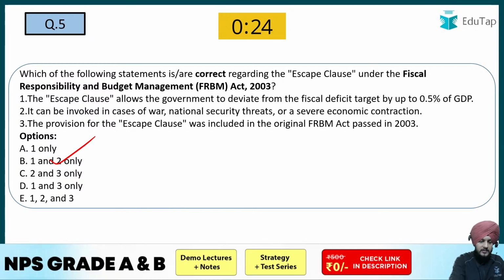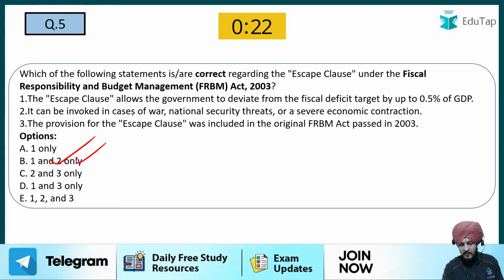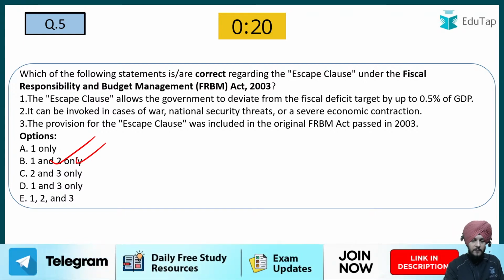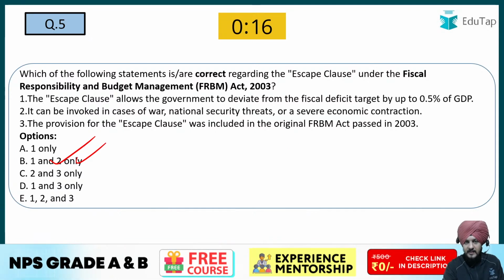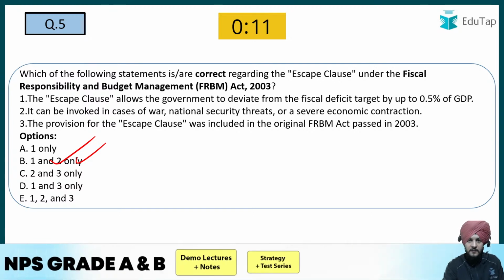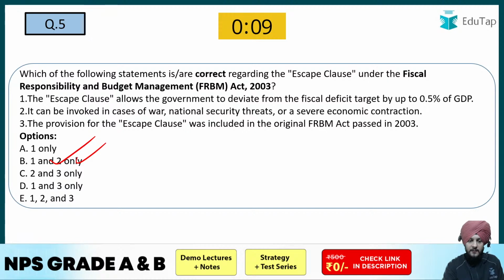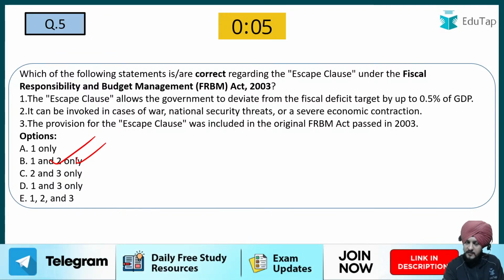Fine. So the answer to this question is going to be the B answer. Fine, the B option. So why is it so? The escape clause basically empowers the government. It is like an exception to the FRBM Act, so the government is allowed to deviate from the fiscal deficit target set by the FRBM.